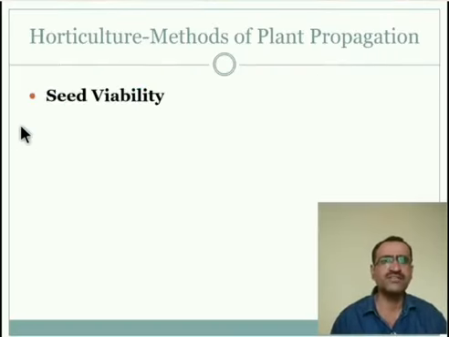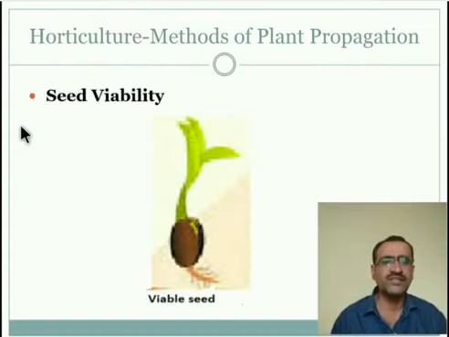Before seeing seed viability, what is meant by seed? Seed is nothing but the reproductive part of the plant. This reproductive part is mainly important for the natural propagation of the plant. It occurs when the plant completes its vegetative growth and starts its reproductive growth. At that time, the plant produces the flower.